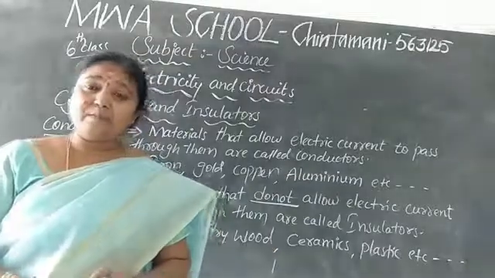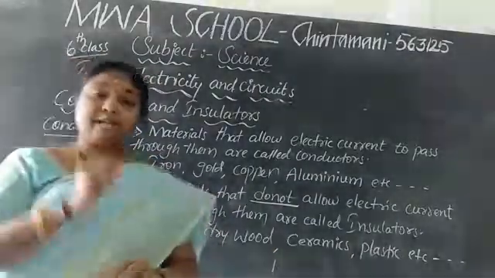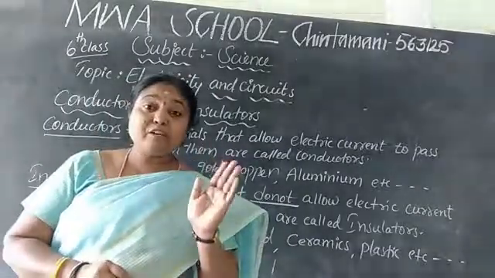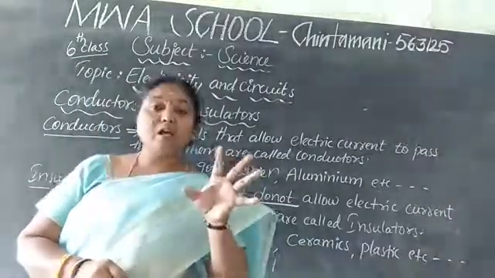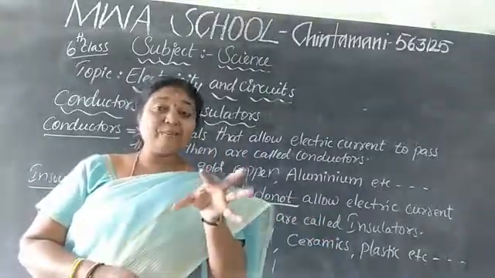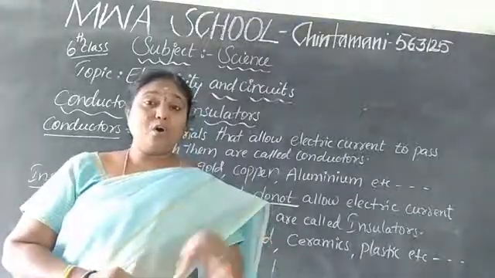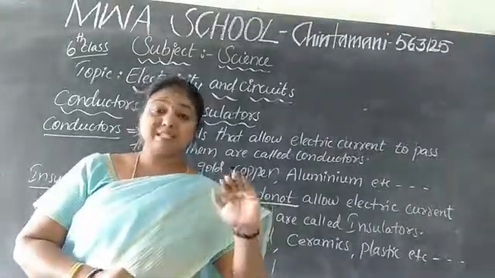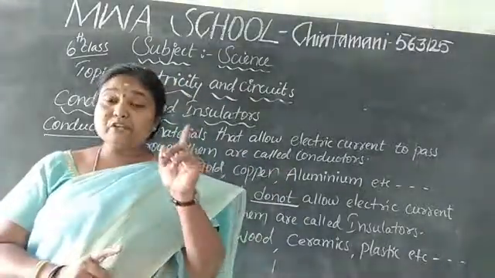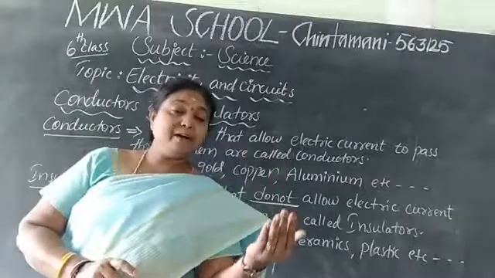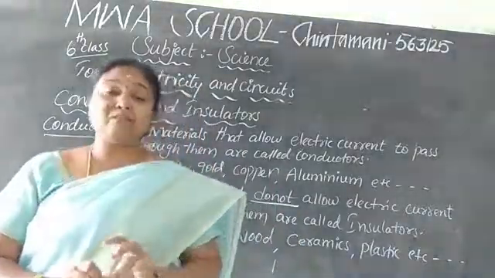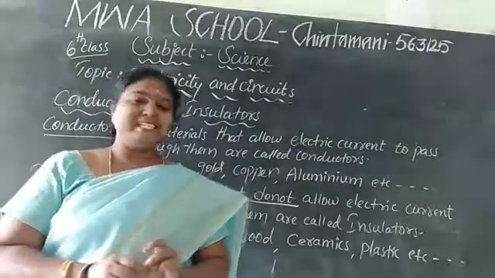What is this dry wood? Here there are two types, wet wood and dry wood. If you take wet wood and use it for electricity, it gives a shock, because something wet is in it. So, the electrons pass through it, and it gives us a shock. That's why wet wood comes under the conductors. Dry wood is an example of an insulator.